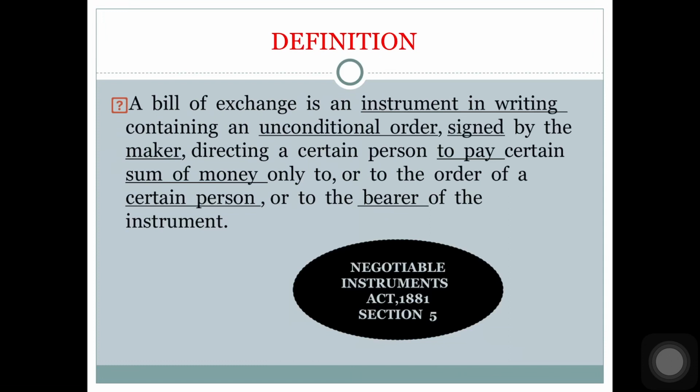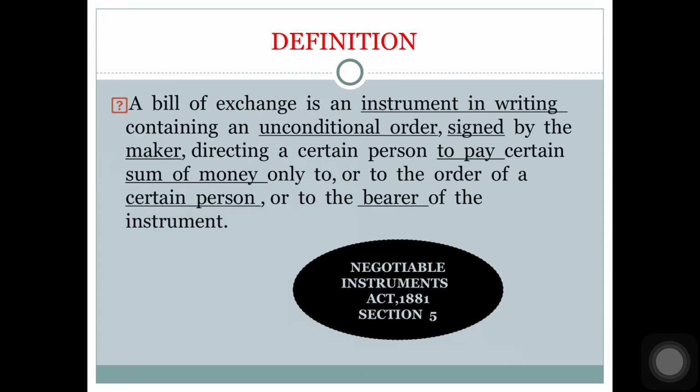What does it say? What is a bill of exchange? Bill of exchange is an instrument in writing. What does it contain? It contains an unconditional order. What is the meaning of unconditional? Unconditional means there are no conditions attached to it. Now who signs it? The maker of the bill, the person who is making the bill or drawing the bill, the person who is supposed to receive money, he is the one who signs it.